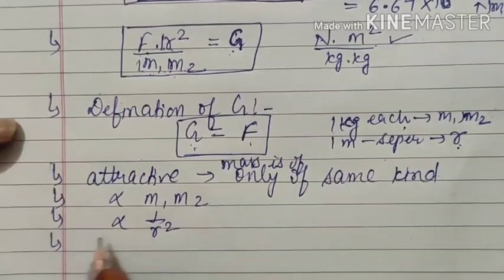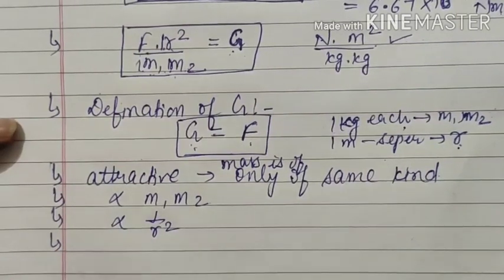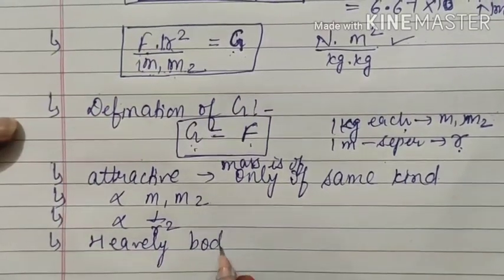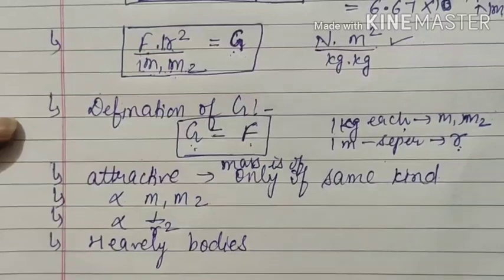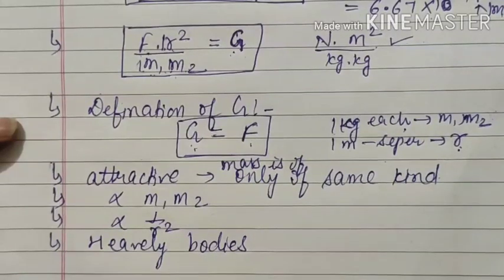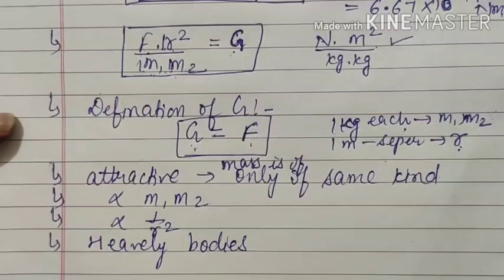Next thing, generally we consider or we read it only for heavenly bodies, or you can say those bodies which will have a large amount of mass, since it is directly proportional to masses. So it is considered high for them only. For smaller particles or small bodies, the value of capital G becomes negligible. So it doesn't matter much. That means it becomes very weak. So generally we do not study it for the lighter objects.